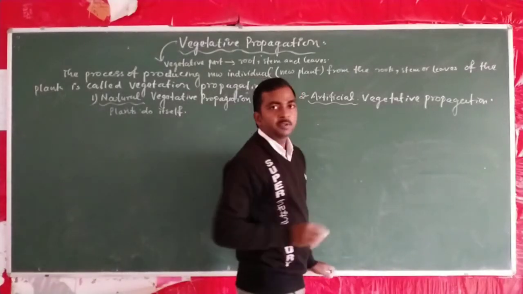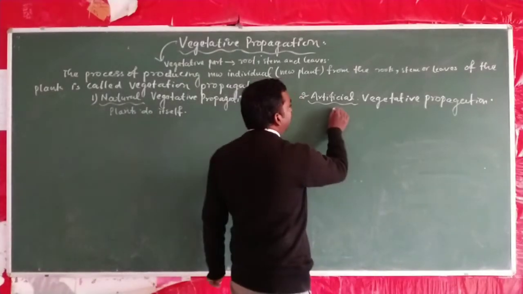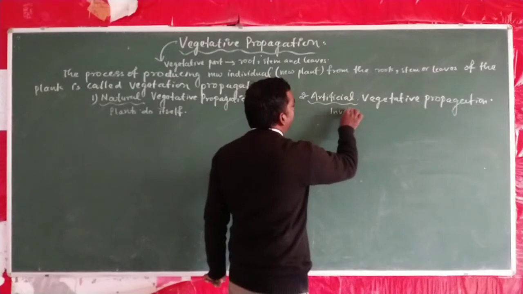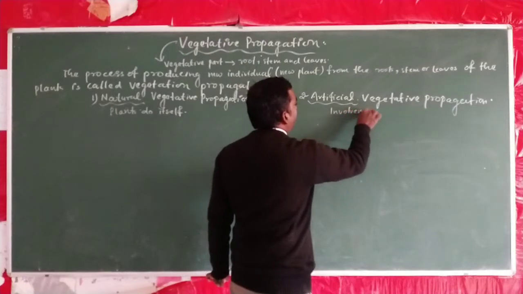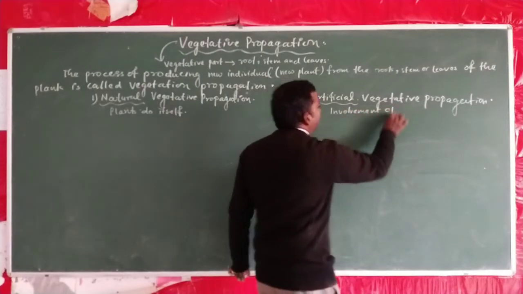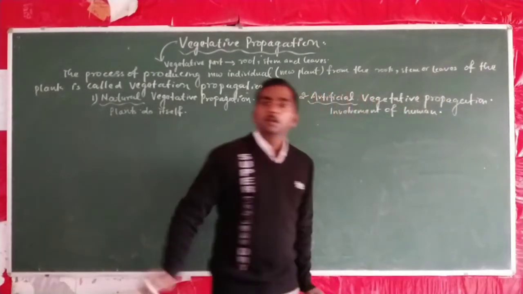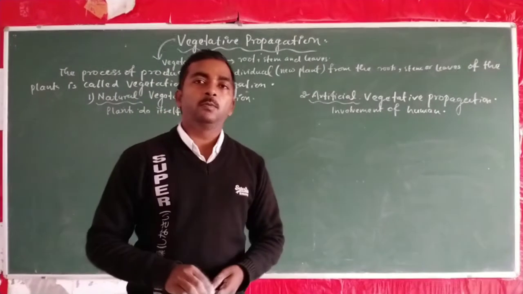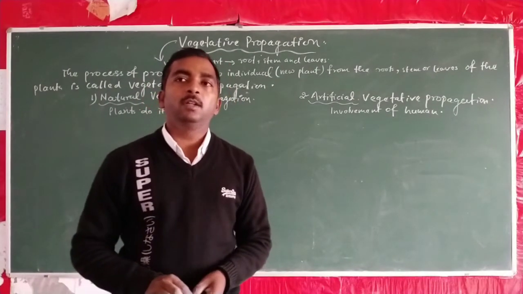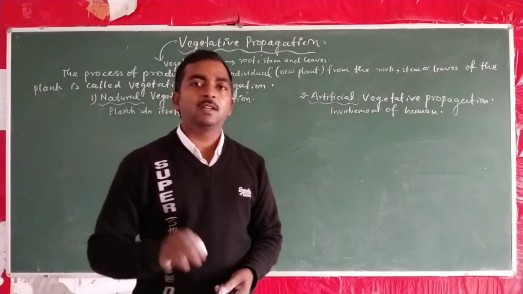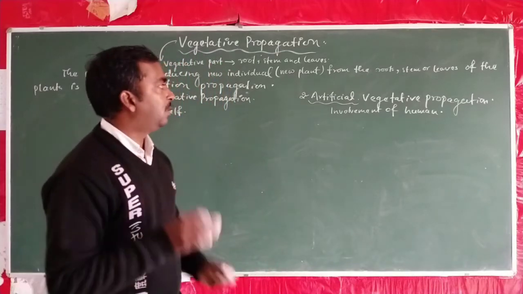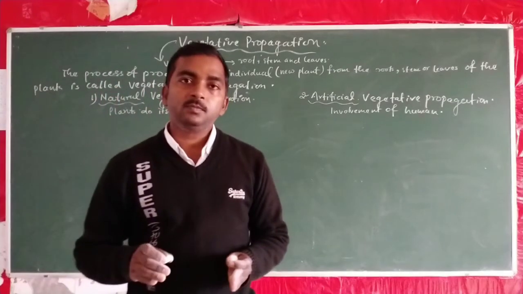But in the case of artificial vegetative propagation, there is the involvement of human. Means in the case of artificial vegetative propagation, no plants can propagate by itself. There is a requirement of human being.